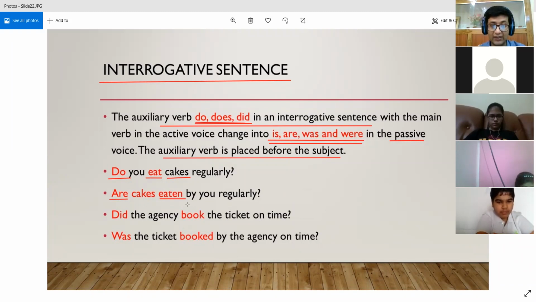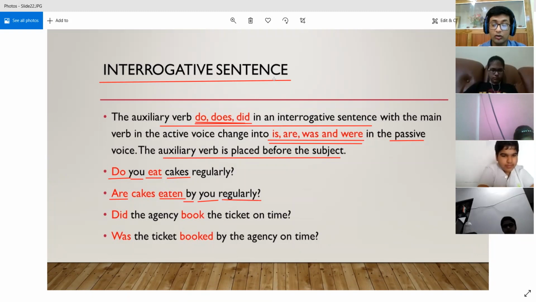So are cakes eaten? Then the subject that was present in the active voice, we have made it the object in the passive voice, and we have used the preposition by before it, and then regularly comes at the end as it is, right? So it becomes: are cakes eaten by you regularly?